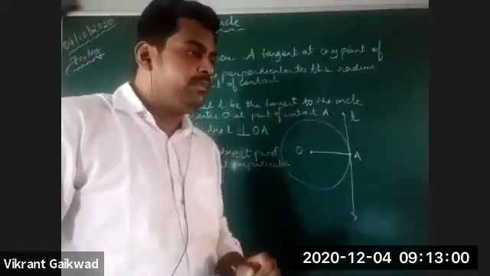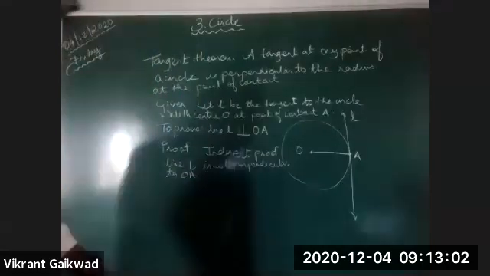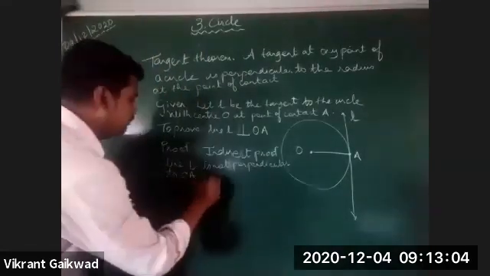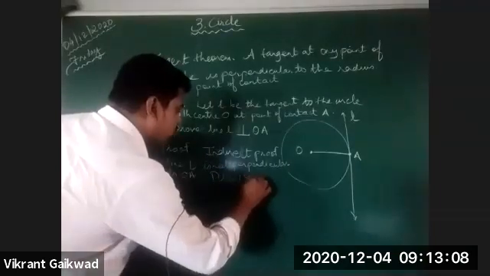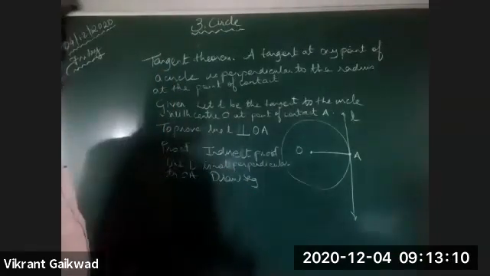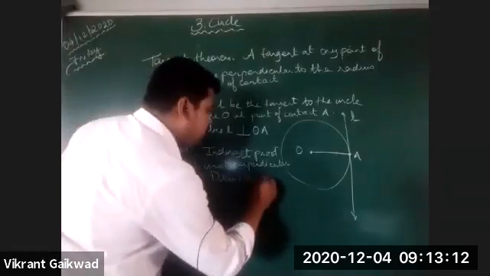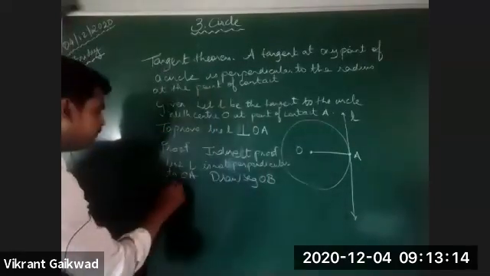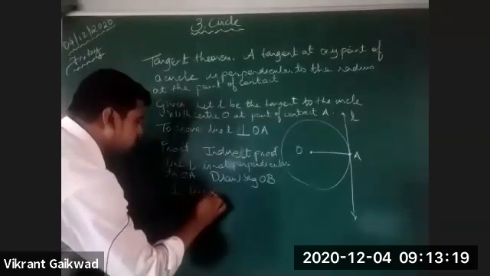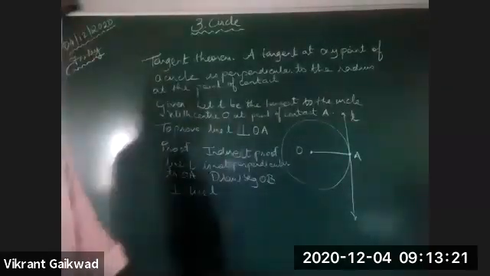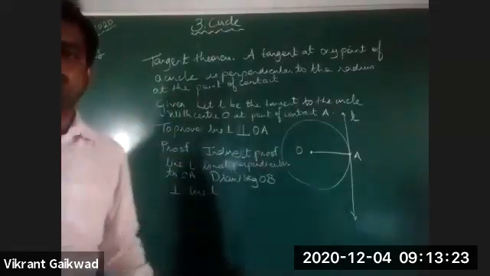So what we'll do is we draw segment OB perpendicular to line L.